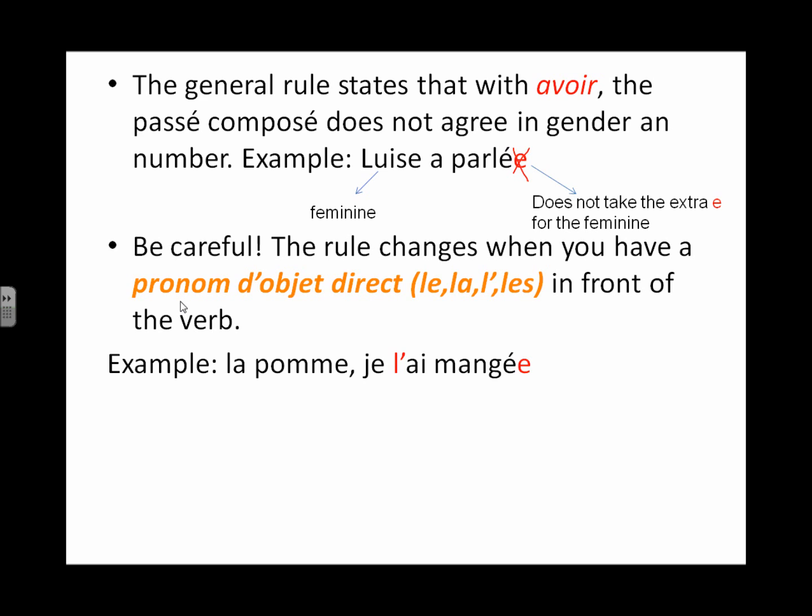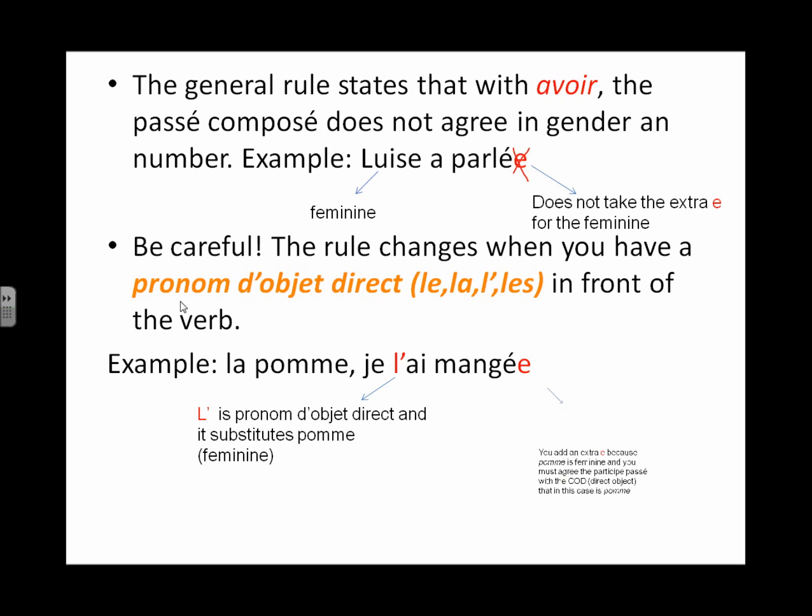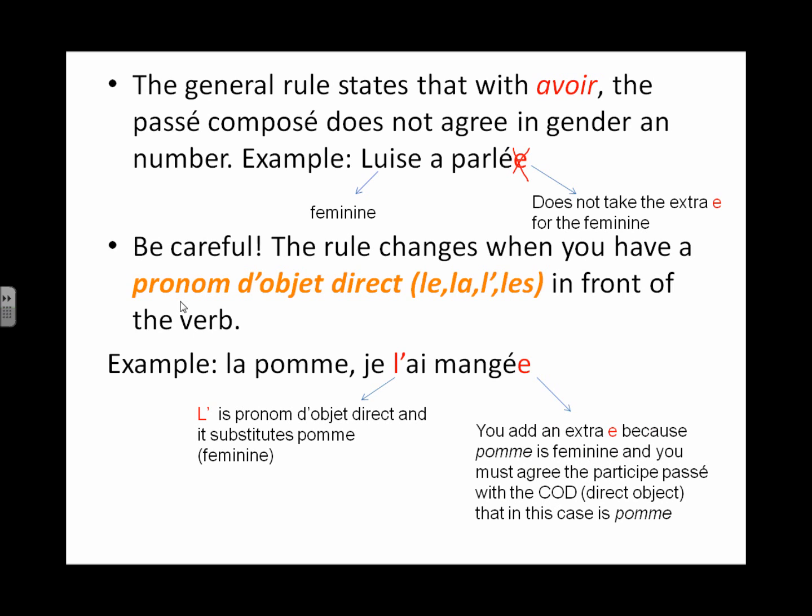We did it in the presentation with the pronom d'objet direct, so I'm just refreshing and reminding you how it works. But what I want to get to is that the L' is the pronom d'objet direct, and it substitutes la pomme, which is apple. Pomme is feminine, so all of a sudden, look what happens. Manger, the participe passé, takes an extra E because it's feminine, and you have that little L apostrophe there.